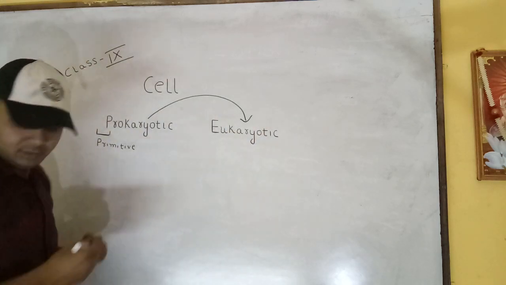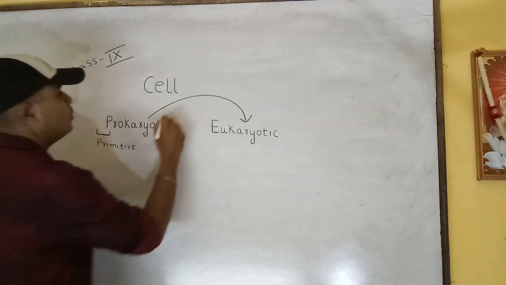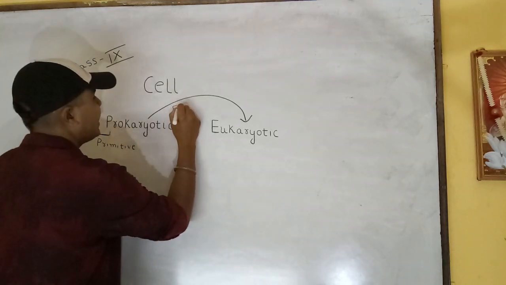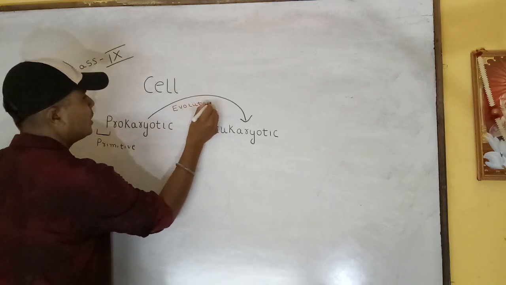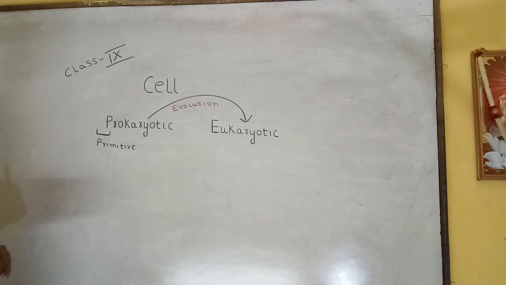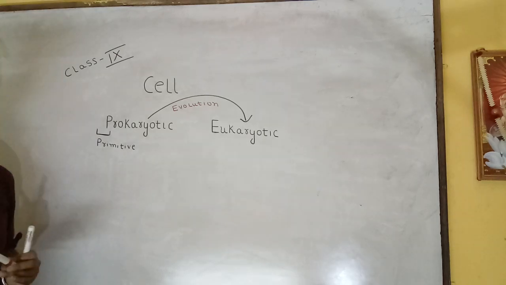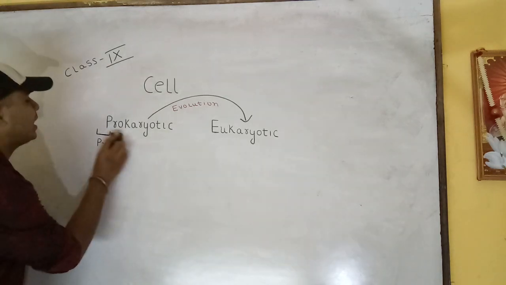The most evolved cells will be more specialized, by a generalized rule. So P for prokaryotic, P for primitive.